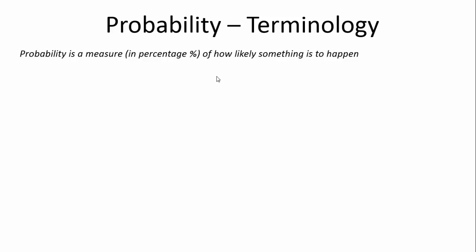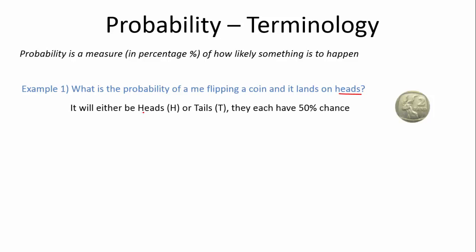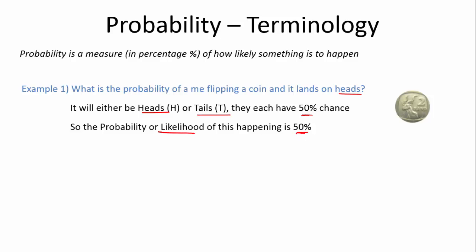What is the probability of an event happening? For example, what is the probability of me flipping a coin and it lands on a heads? Right, so you know that I have a 1 in 2 chance of it landing on a heads. It could either be on the heads or on the tails. So heads we're going to denote as H and tails as T. They each have a 50% chance. So the probability of me flipping a coin and it landing on the heads is 50%.